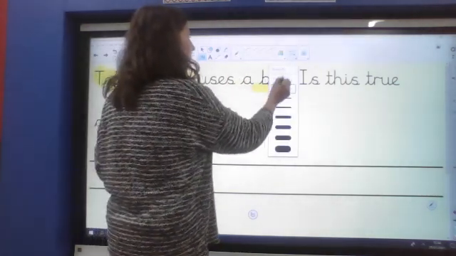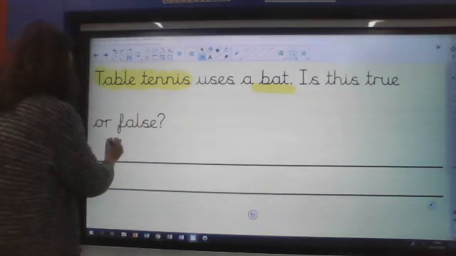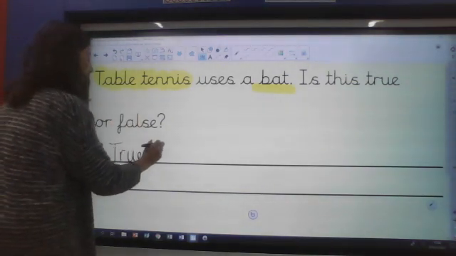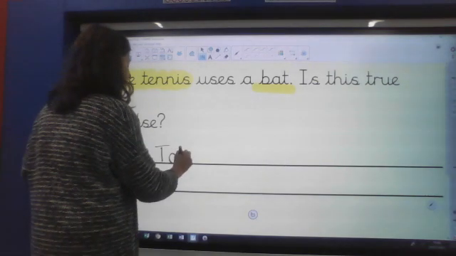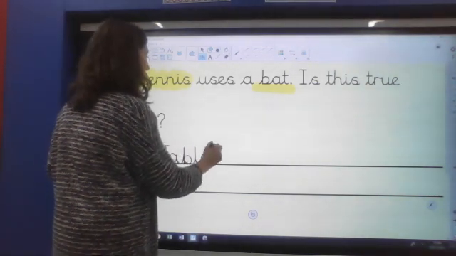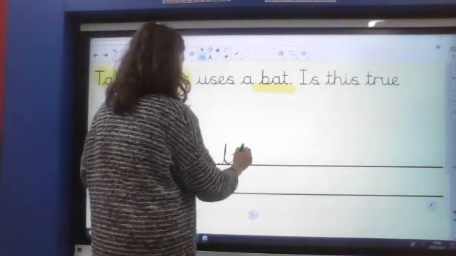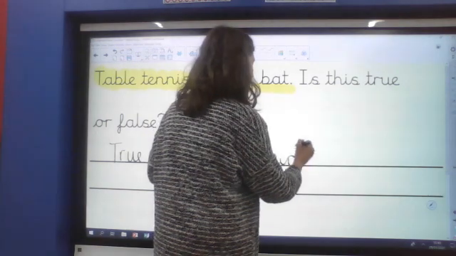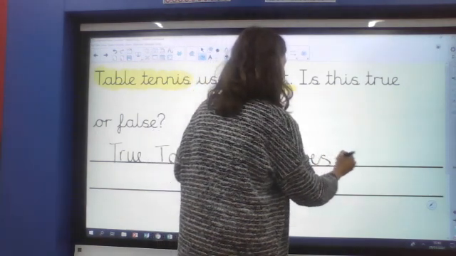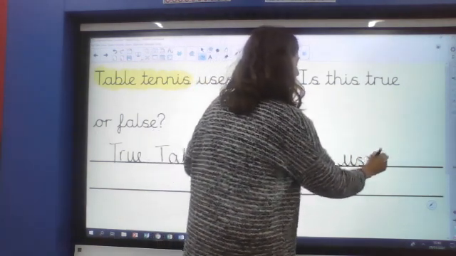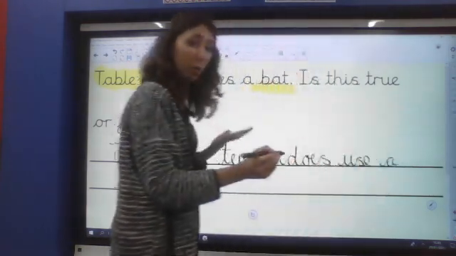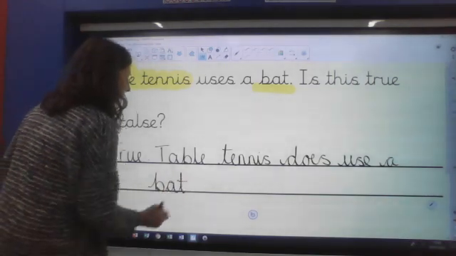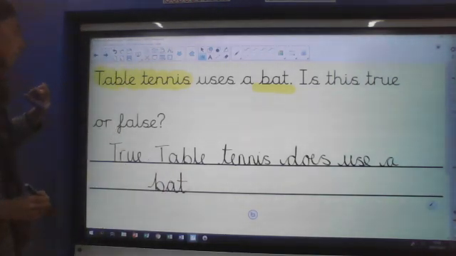I could just write the word true, or I could give a little bit more information. So I might say true, and then you could say table tennis does use a bat. But if you just wrote true, you would still get your mark, your point for that question. Okay, don't forget my full stop.